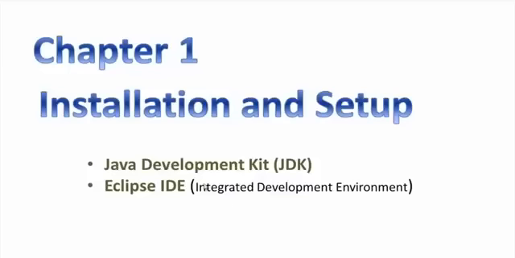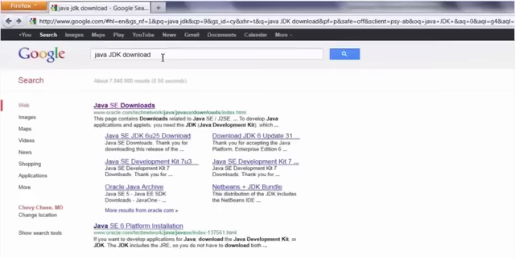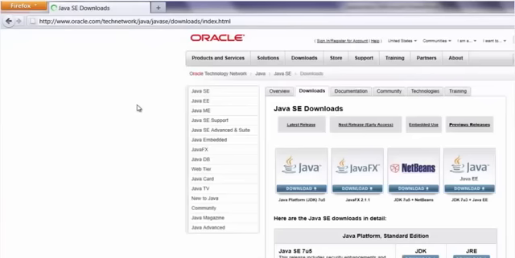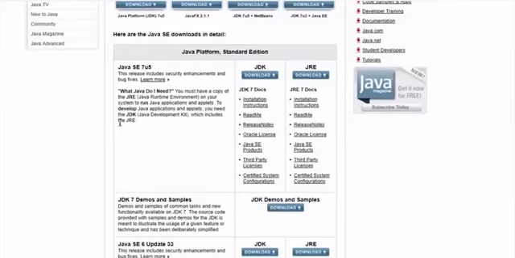So we need to install the Java Development Kit and Eclipse IDE. To install Java, go to Google and type in Java JDK download. It will take you to a site called Java SE downloads or something. Click on it. Now here you can see that you can go to the latest version, that is Java Standard Edition 7. You can see that this is the JDK and this is the Java runtime environment.